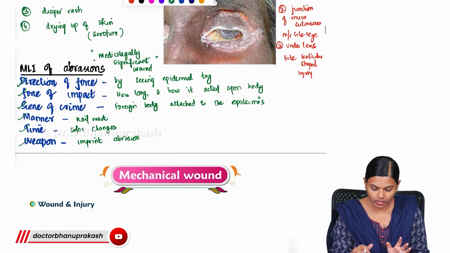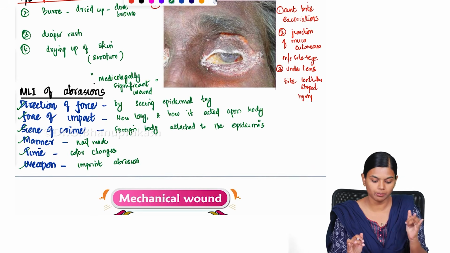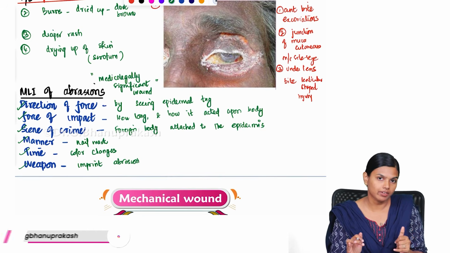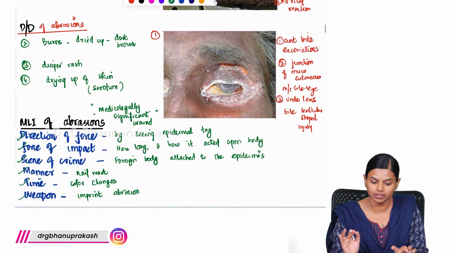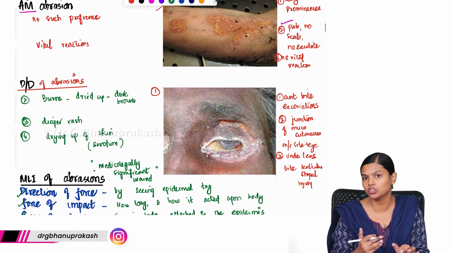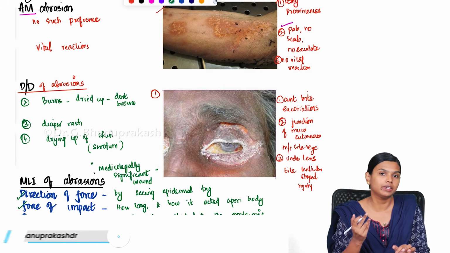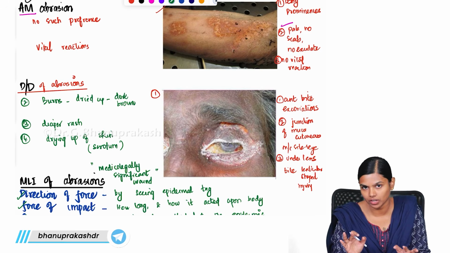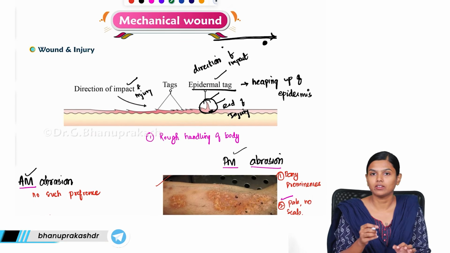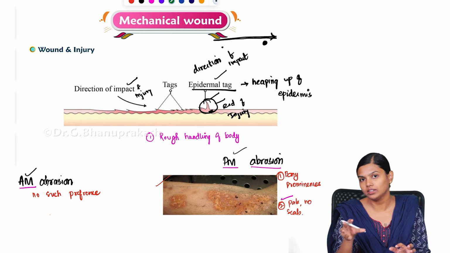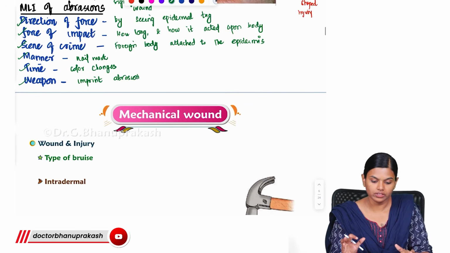Clear? So all the things we have to get to know from an abrasion are the direction of the impact, force of the impact, scene of crime, manner, time and weapon. All these we get just by looking at the abrasion. That is why we call it a medico-legally significant wound. Whenever you get an abrasion, you should be able to differentiate antemortem from postmortem abrasion, and whether it is a burn, simple drying up, or an excoriation like diaper rash. Also note which direction the epidermal tag is ending. These are the important things to remember in abrasion. So with this we are ending abrasion.